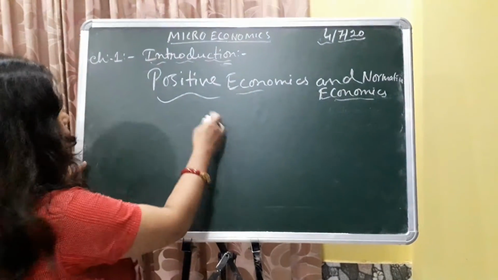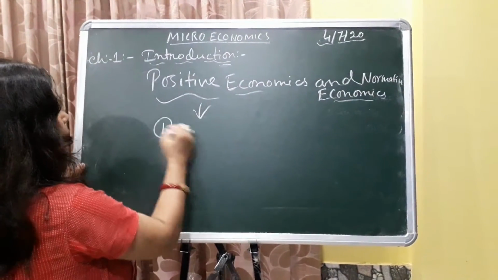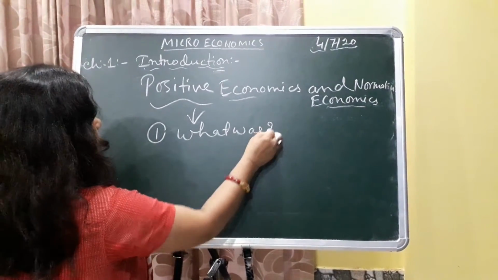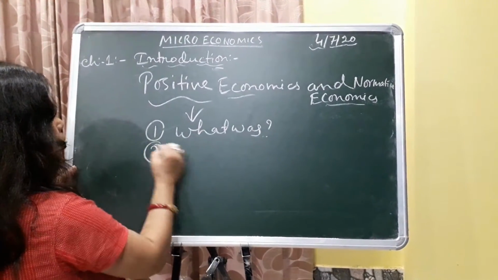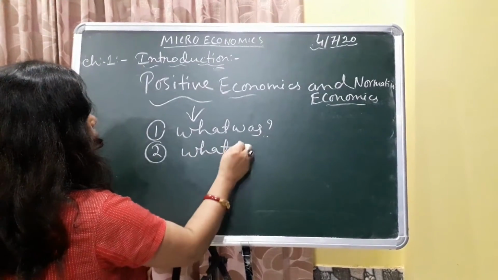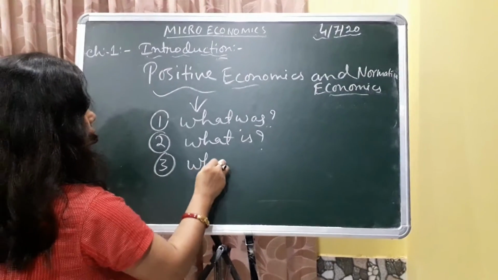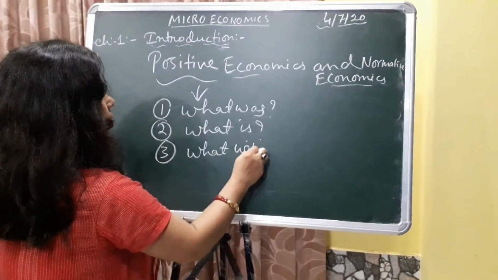Positive economics: number one, what was; number two, what is; and number three, what will be.